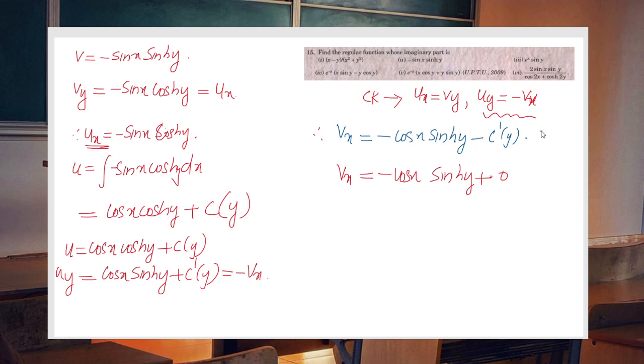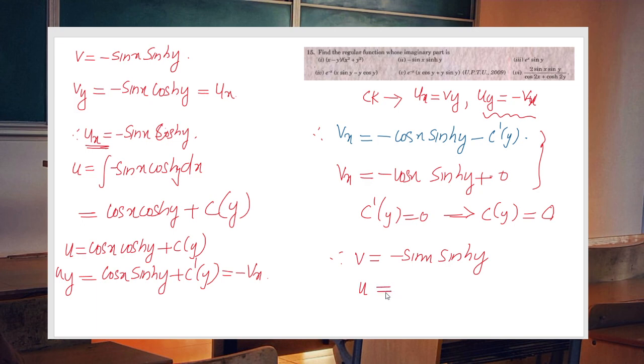So comparing these two equations, we can simply find that c dash of y is 0, or c of y is a constant. Therefore v is already minus sin x sin y, and putting c of y equal to 0, we get u equal to cos x cos y plus 0.